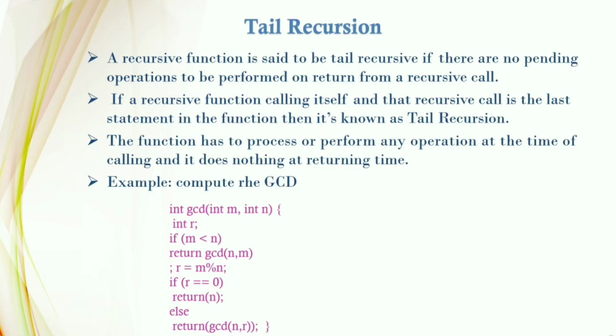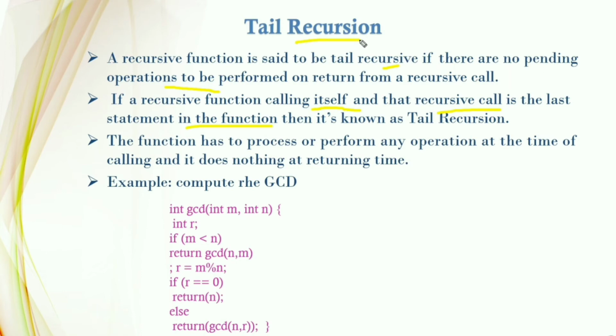And next is the tail recursion. A recursive function is said to be tail recursive if there are no pending operations to be performed on return from a recursive call. If a recursive function calls itself and that recursive call is the last statement in the function, then that is called tail recursion.